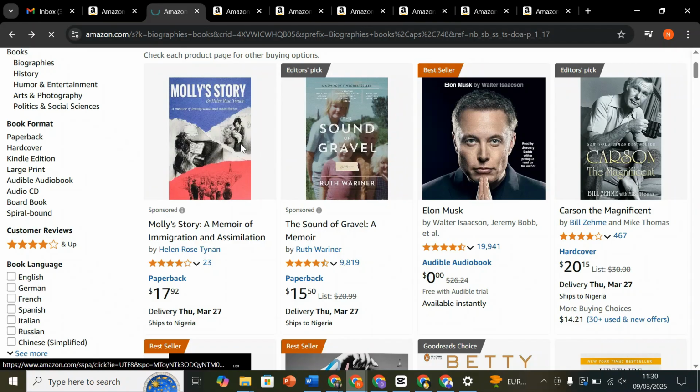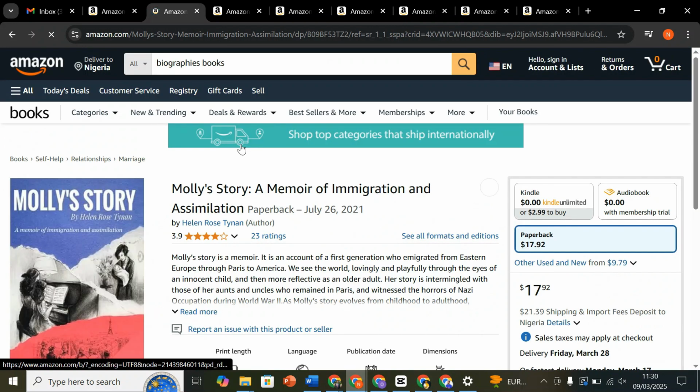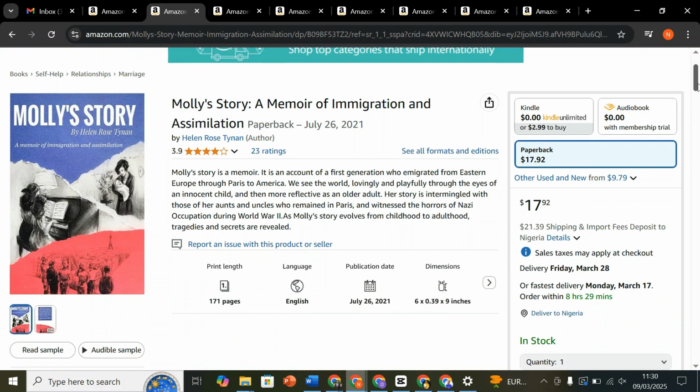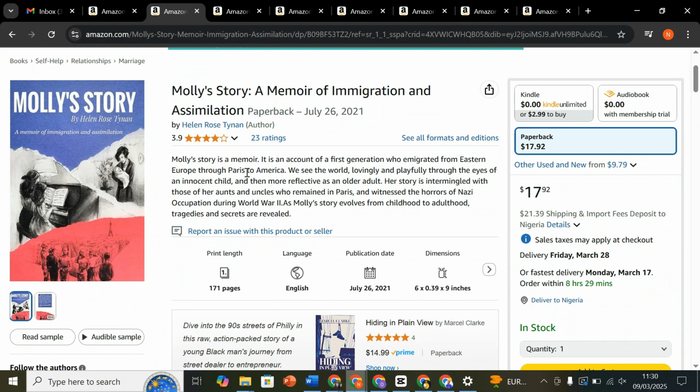Let's quickly look at the inside of this particular book here and see the way they've written their description and what is inside their book. As you can see here, this is the description of this particular book. Let's scroll down a little. You can see a very short and attractive description. You can see everything about the book. He has summarized it here.